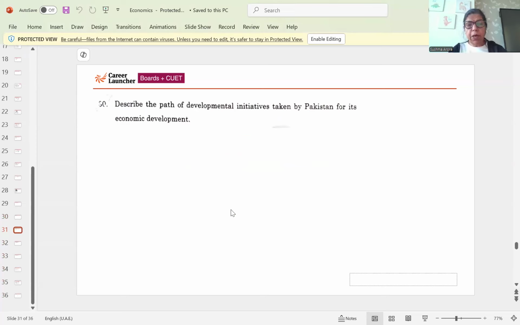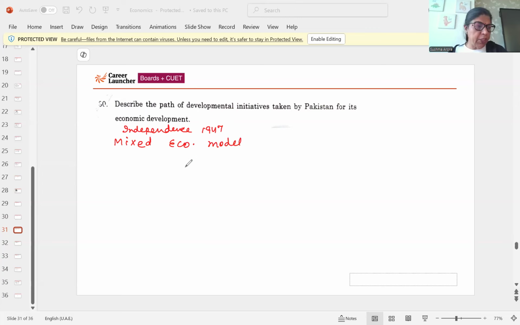Next question. Path of development initiative taken by Pakistan for its economic development. See, India and Pakistan both got independence together. Pakistan got independence in 1947, and they are working on the same model. The economic model of Pakistan is the same as India's. So they opted for the mixed economy model.